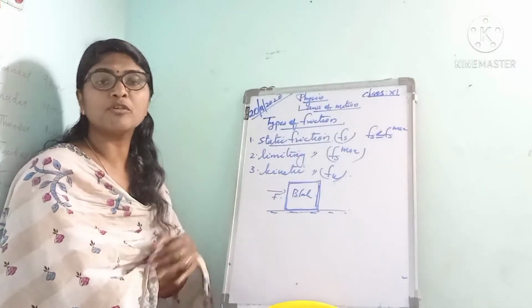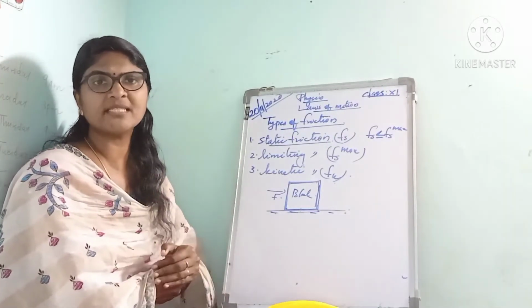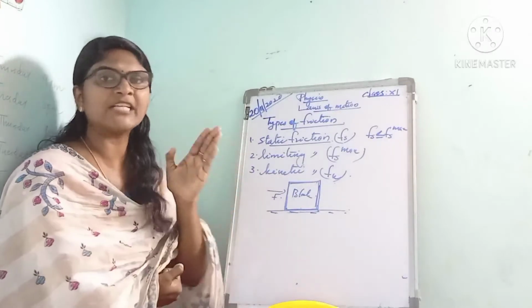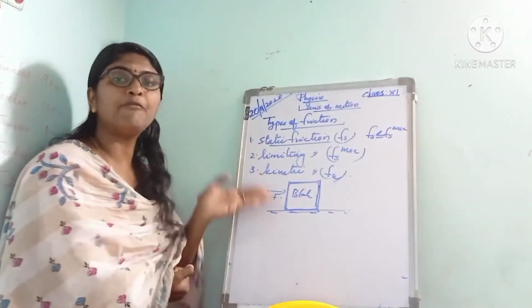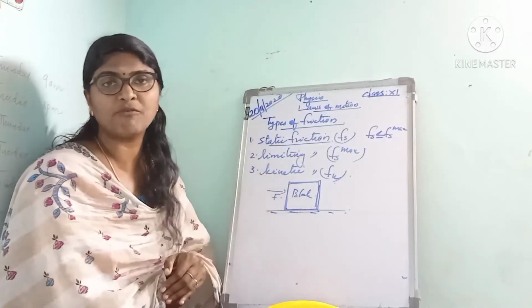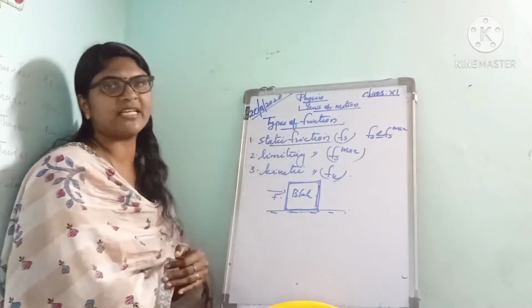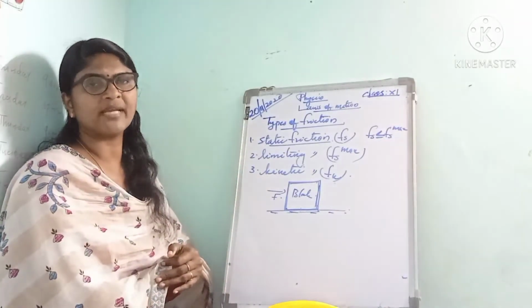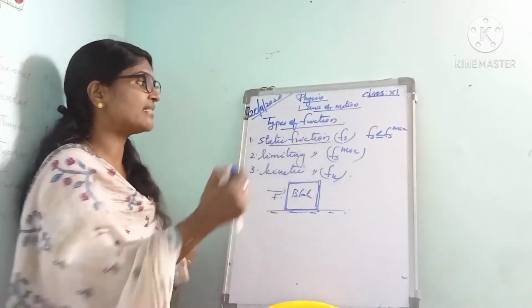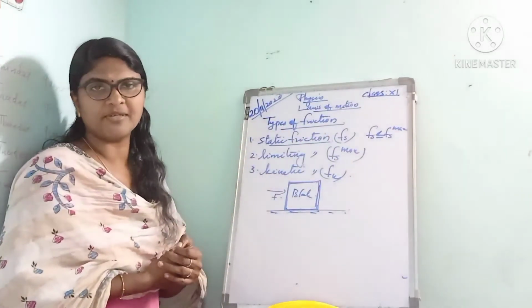The force of friction that comes into play between two bodies before one body actually starts moving over the surface of another body is called the static friction. It is represented as Fs. The static friction is represented as Fs.